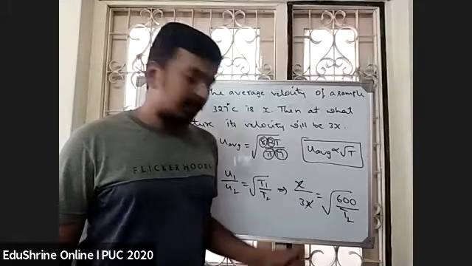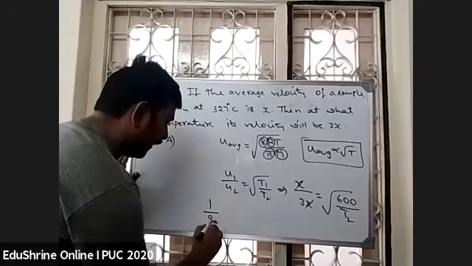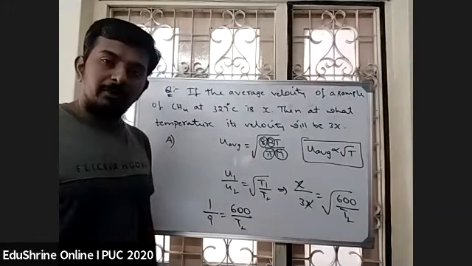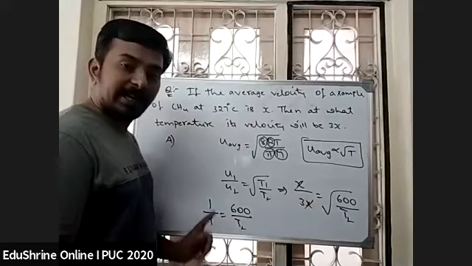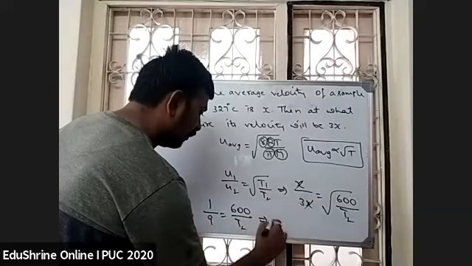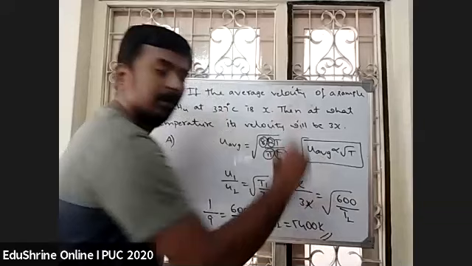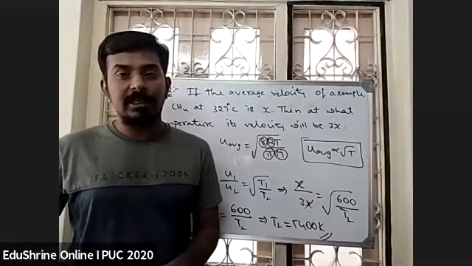Square on both sides. On squaring both sides, what you will get? 1 by 9 is equal to 600 by T2. If you square both sides, the square root gets cancelled out. So 1 by 3 square will be 1 by 9. So from this, what will be the value of T2? 5,400. So this is the correct answer, friends. The correct answer will be 5,400 K.